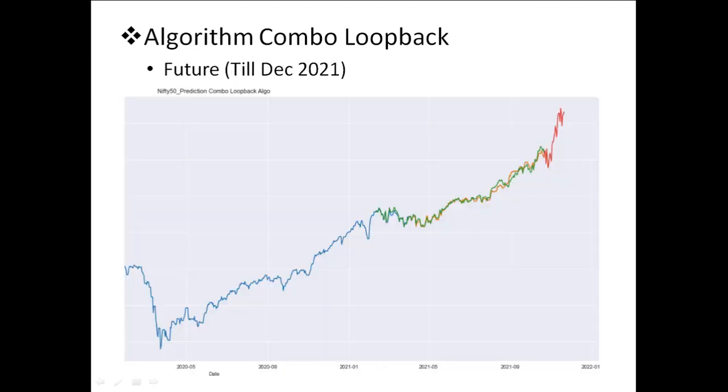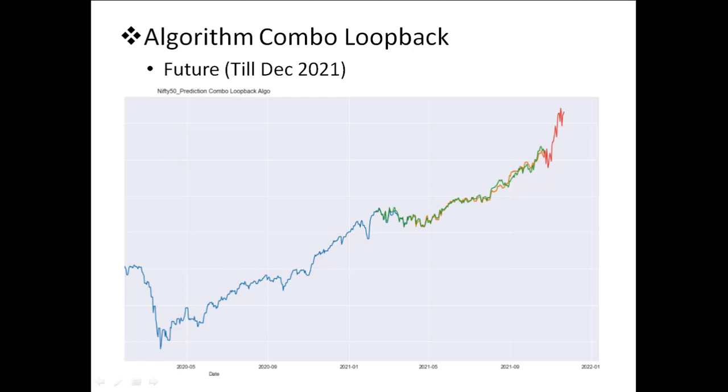As I said, this is the training data, and this is the predicted one, and this is still 29th October 2021, and then this is what it is predicted by end of December. As per this algorithm, there might be a further drop even in the first week of November, and then there might be a reversal, and by mid or end of December, Nifty 50 may touch the 20K mark.